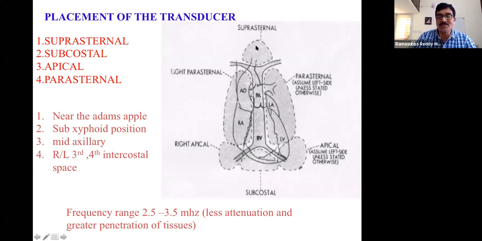These are the 4 positions where they place the probe, and they try to identify the function of the right atria and left atria, right ventricle and left ventricle of the heart. How they are functioning, they try to understand by this echocardiogram.